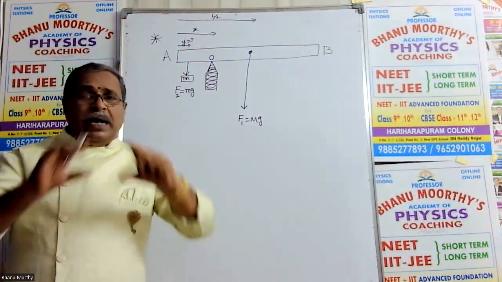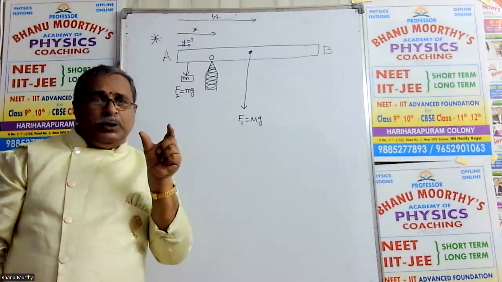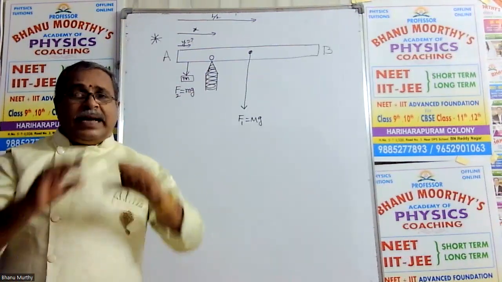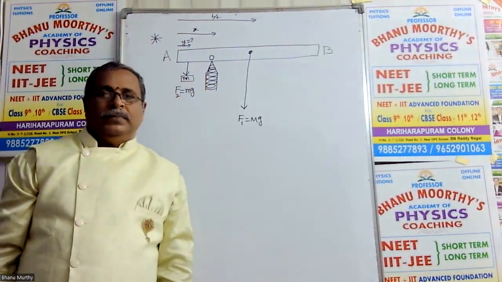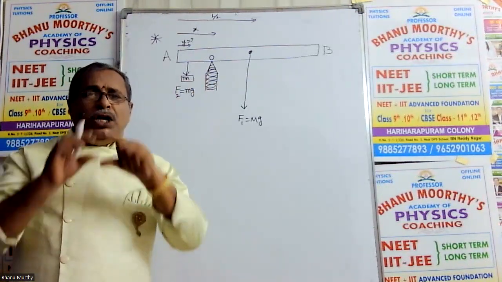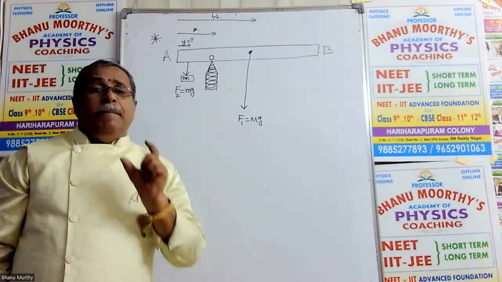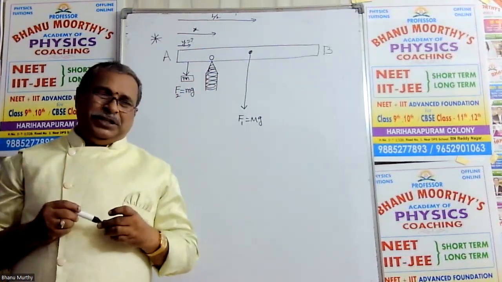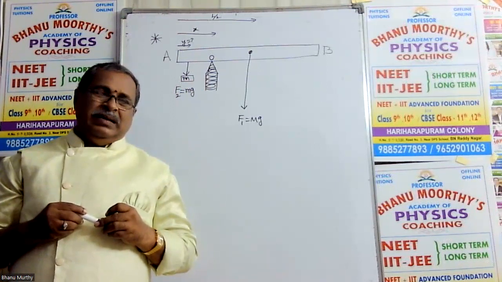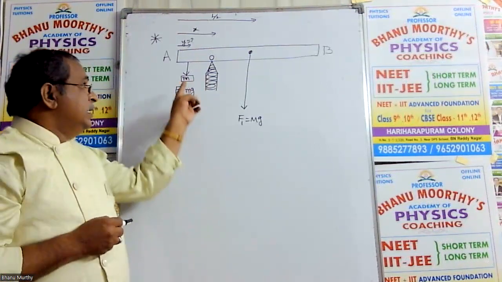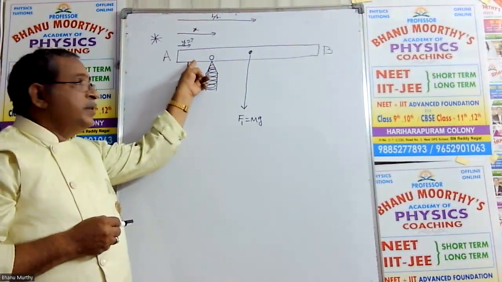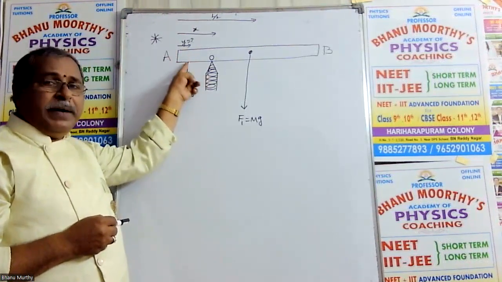Okay, total mass of the rod is given, attached mass small m is given. The entire rod is pivoted on the fulcrum. Now the question is, in order to keep the middle rod in equilibrium position, what should be the position of this suspended weight? What should be the position of the suspended weight?